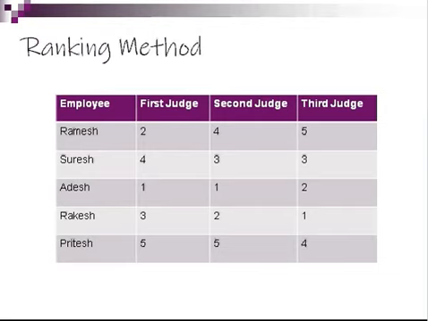In this way, all the 3 judges have ranked these 5 employees on a particular factor, and seeing this we can easily see that Adesh has got first rank by 2 judges and second rank by the third judge. And in the same way, Pritesh has got 5th rank, the last rank, by 2 judges and 4th rank by the third judge. In this case, because there are 3 judges, we can average their ranks, and then through the averages we can actually decide who stands first, who is the best performer, and who is not so good a performer. So this way the ranking method can be used.